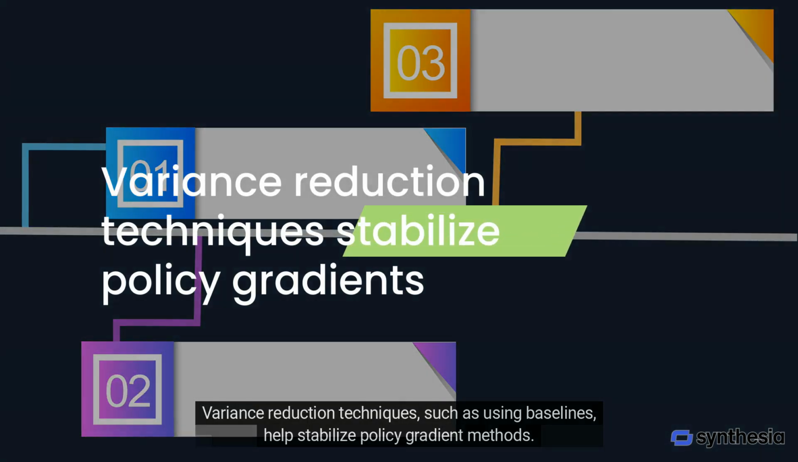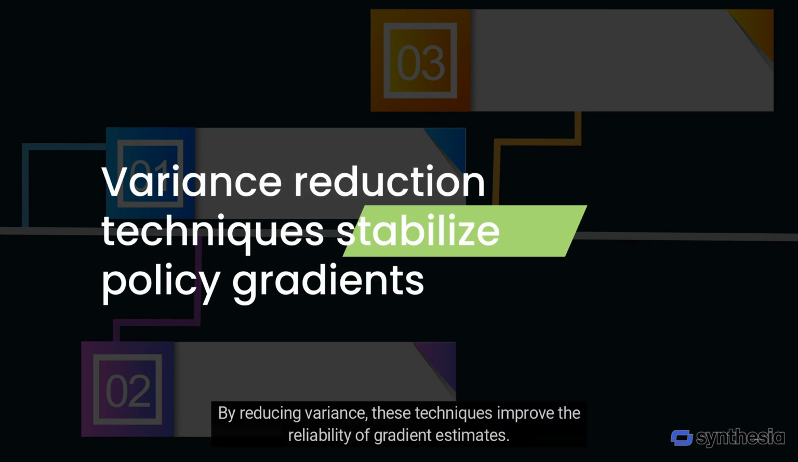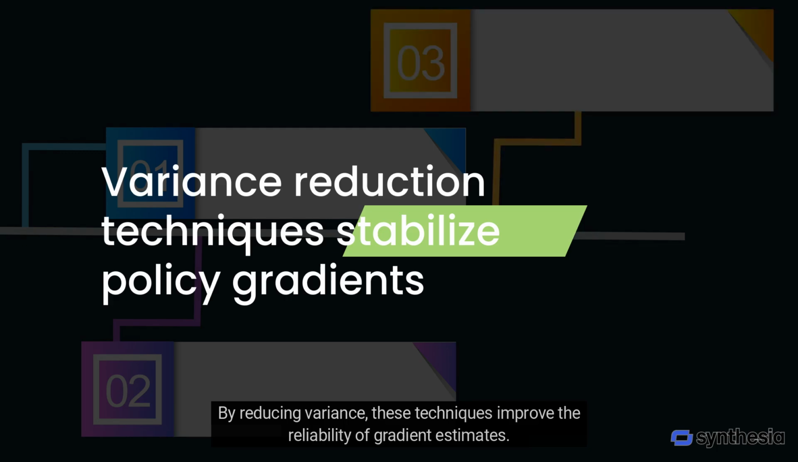Variance reduction techniques, such as using baselines, help stabilize policy gradient methods. By reducing variance, these techniques improve the reliability of gradient estimates.